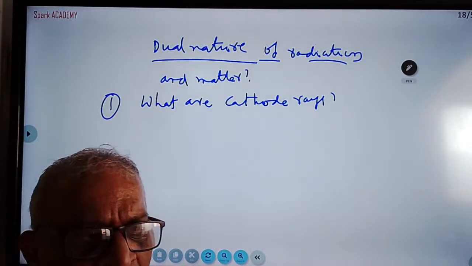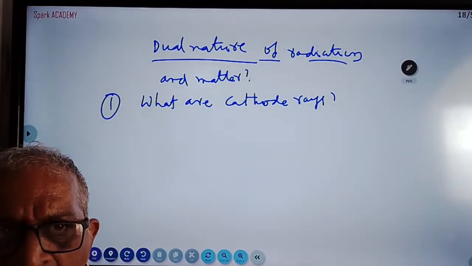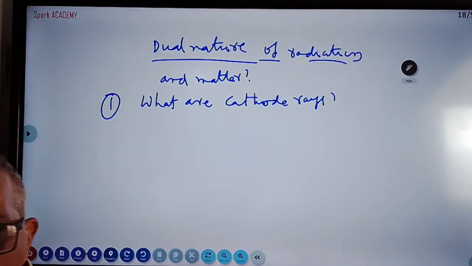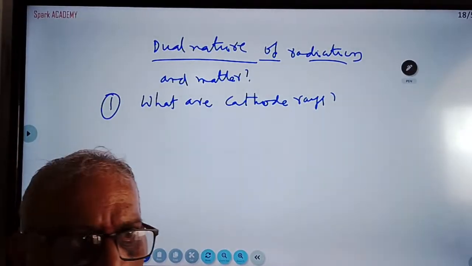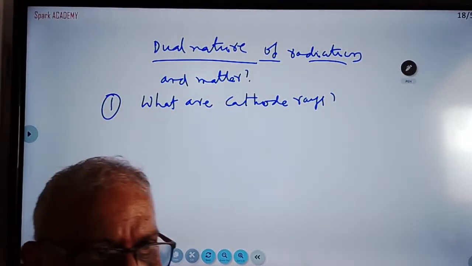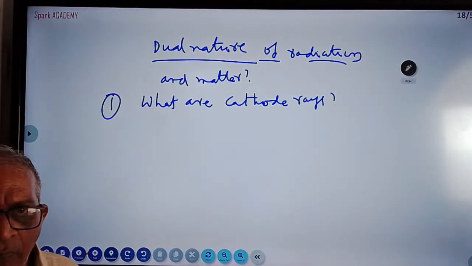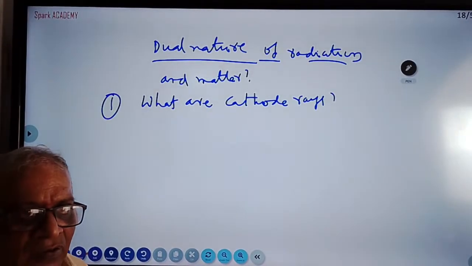Cathode rays are generated in a discharge tube at low pressures, like 0.01 millimeters, and high voltage, like 10,000 volts. They found some invisible radiations traveling from cathode to anode. They are called cathode rays. Electrons are fundamental particles.